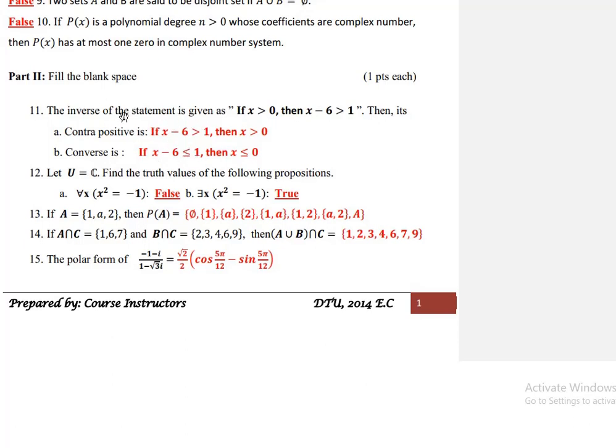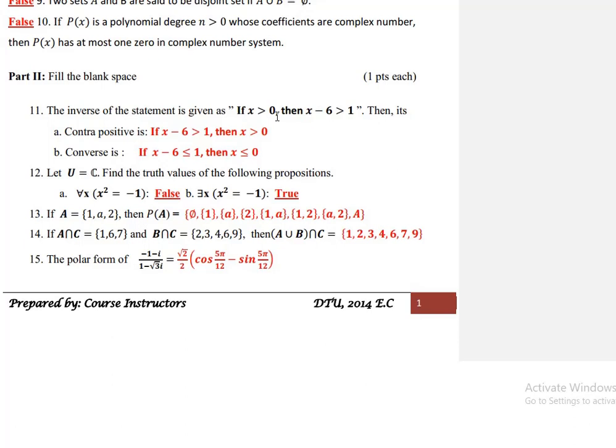አሁን እዚህ ጋር የተሰጠን inverse of statement ነው። ስለዚህ ከዚህ ከinverse statement ከተሰጠን contrapositive እና converse ምንድነው የሚለውን እንፈልጋለን። ከinverse ተነስተን መጀመሪያ conditional statement እንፈልጋለን። original፣ inverse፣ contrapositive እና converse የሌለው ማለት ነው። ወደ conditional statement ስንመለስ ይሄ ምን መሆን ነበረበት፣ if x is less than or equal to 0 then x minus 6 is less than or equal to 1 ነበረ መሆን ያለበት conditional statement ቱ። እንደዛ ከሆነ inverse if x is greater than 0 then x minus 6 is greater than 1፣ so what is the contrapositive? now contrapositive ለመፈለግ ከconditional statement ቱ